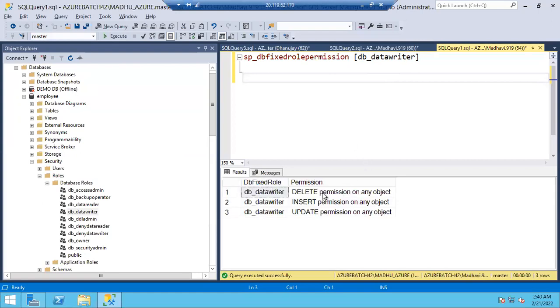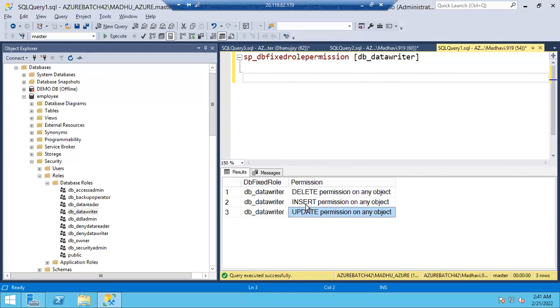Now you can see data writer, we can do a delete. If you are a member of data writer, you can delete the data from any table. Object means table, guys. You can insert the data to any table in that particular database. You can update the data, guys. If you're a member of data reader, only one permission you will get, that is select permission. If you're a member of data writer, three permissions you will get: delete permission, insert permission, update permission. All these three are write operations only.